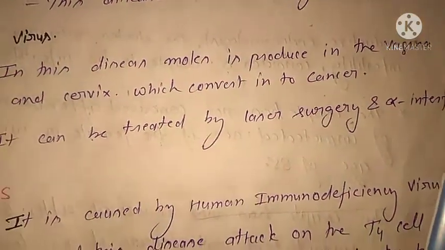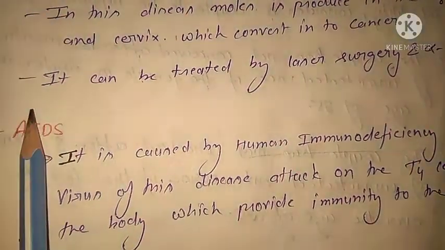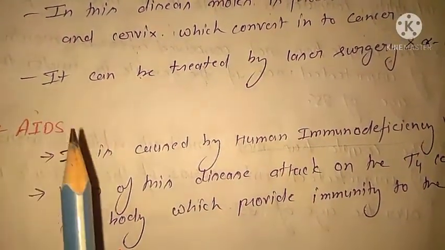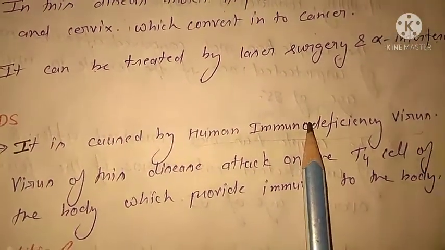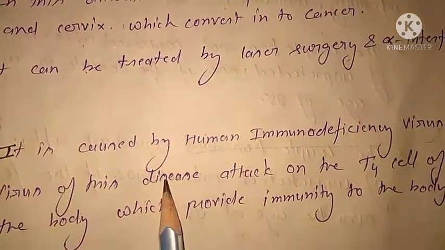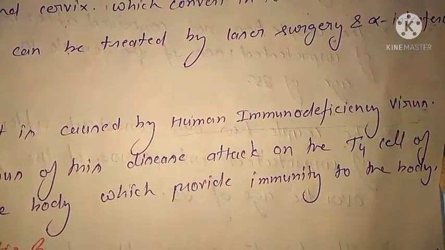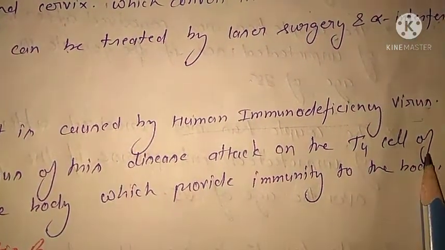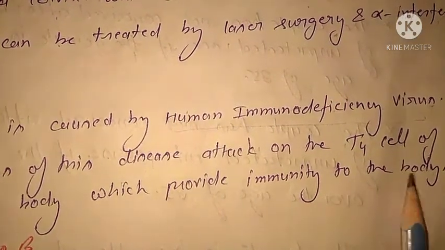The next viral disease is called AIDS. AIDS is caused by the HIV virus, which stands for human immunodeficiency virus. This disease attacks the T4 cells of the body. These T4 cells provide immunity to the body.